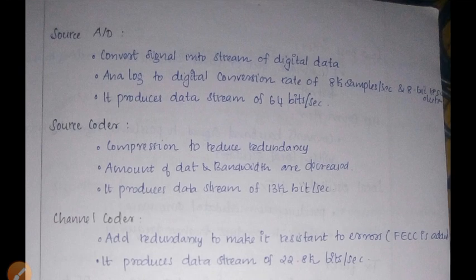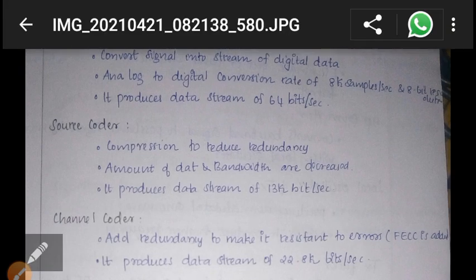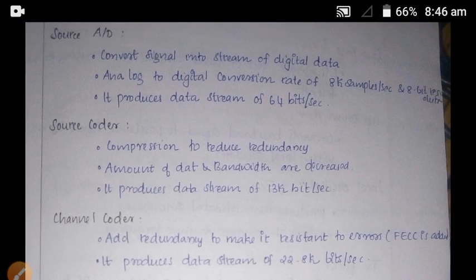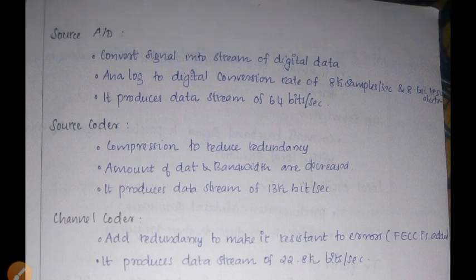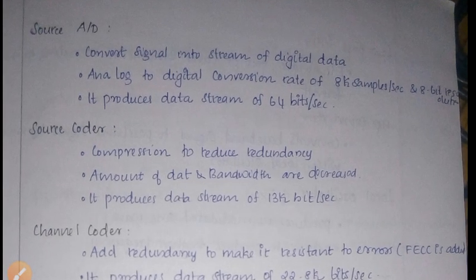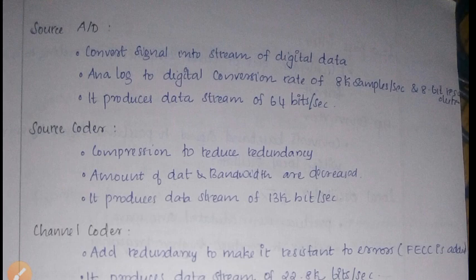Here is this definition. Source HD converter, just the signal into streams of data, then analog to digital conversion at a rate of 8K samples, 8 kilosamples per second, and 8-bit resolution. It produces data streams of 64 kilobits per second.